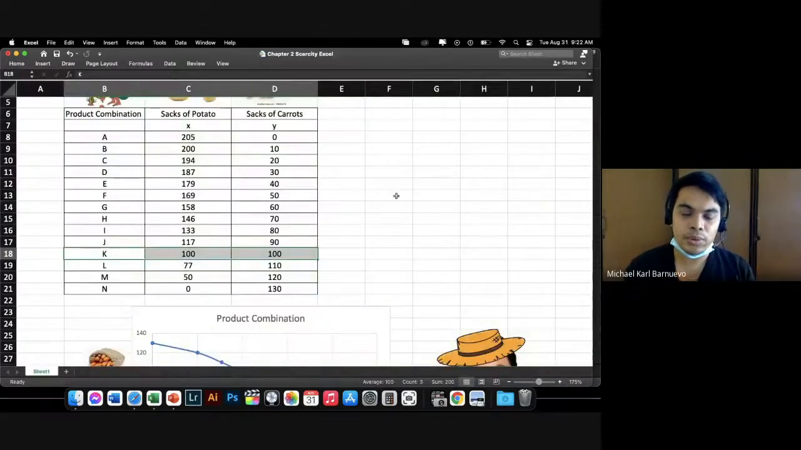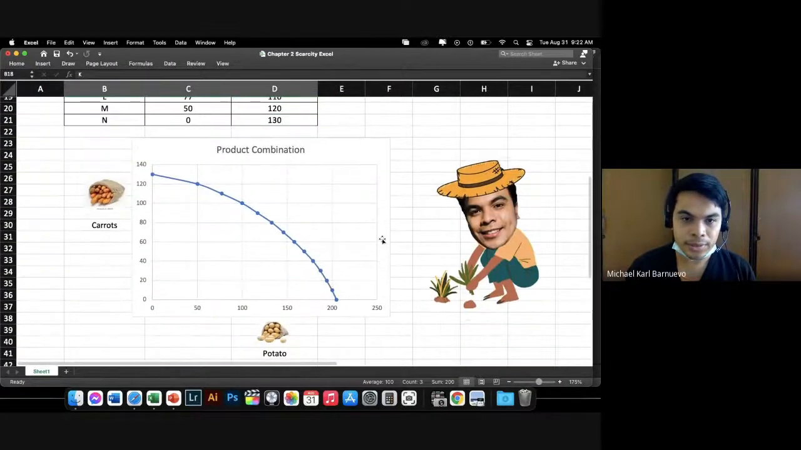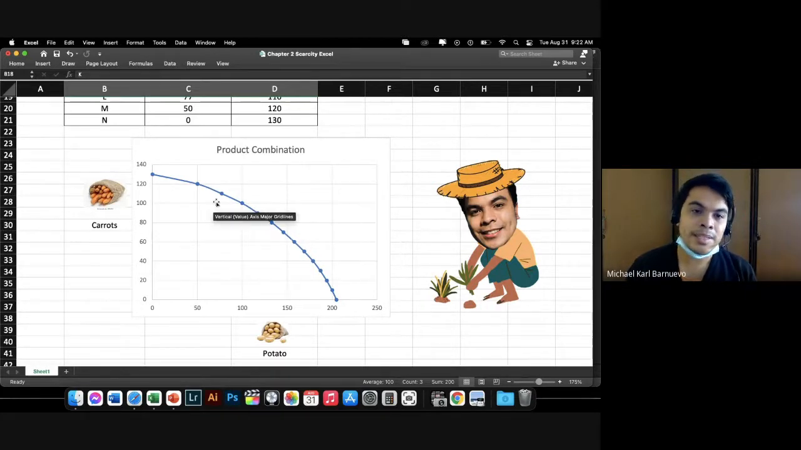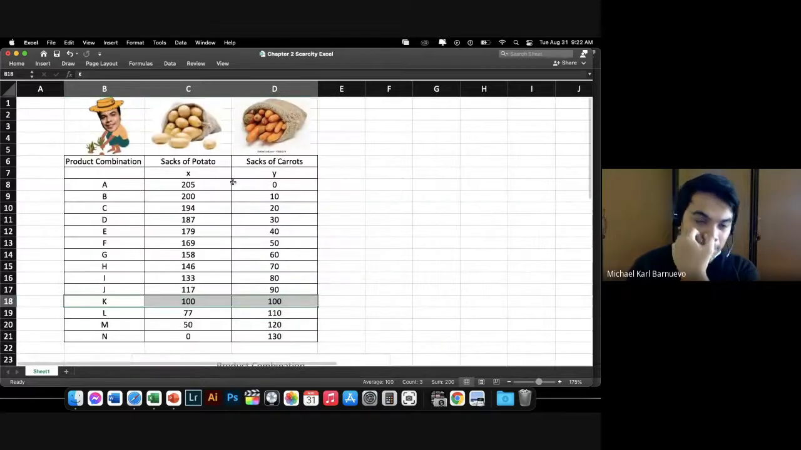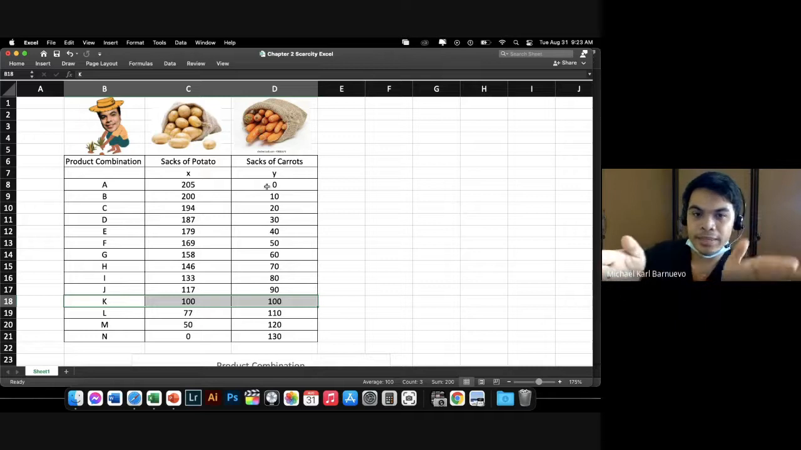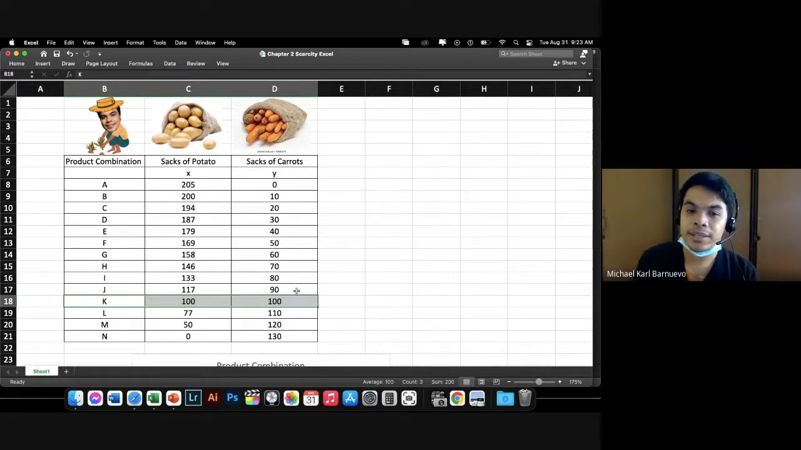So did you understand itong ating PPC? Ayan, yung curve natin, kitang-kita. Saan niya nakita yung mga values na to? It is the possible combinations. Siyempre, limited square meters lang naman yung kanyang lupa. So here is the possible lang na pwede niyang itanim. Siyempre, alam ng farmer kasi nasukat na niya yung kanyang land.